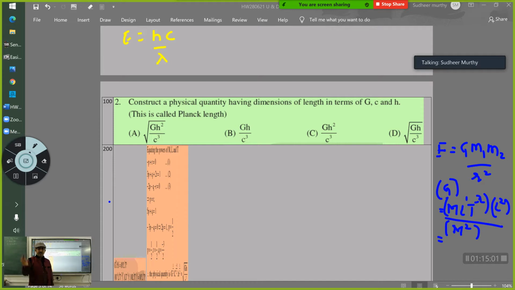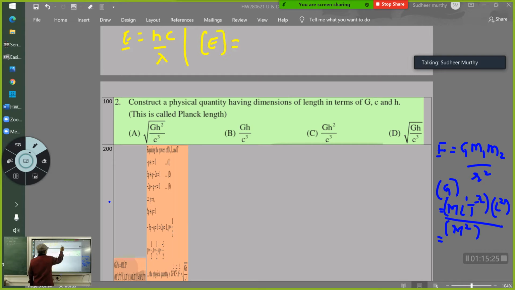Work is force into displacement. When the point of application of force displaces and there is a component of force in the direction of displacement, work is said to be done. So the dimensions of force and displacement will give you work.